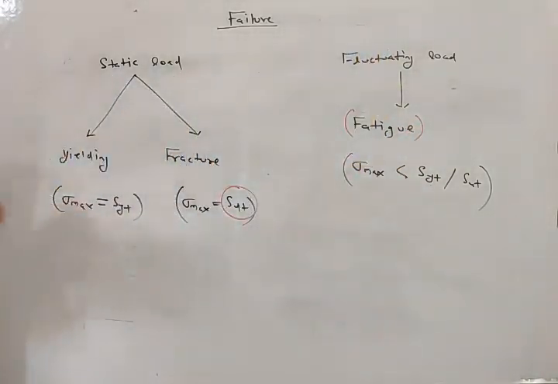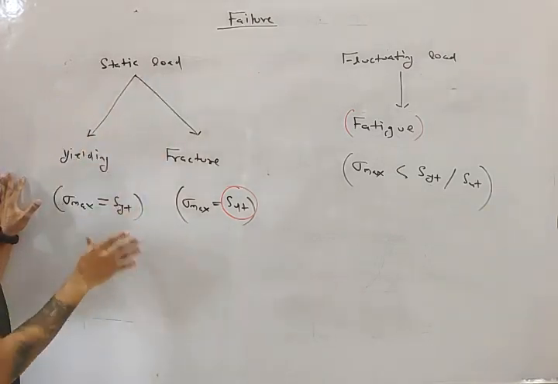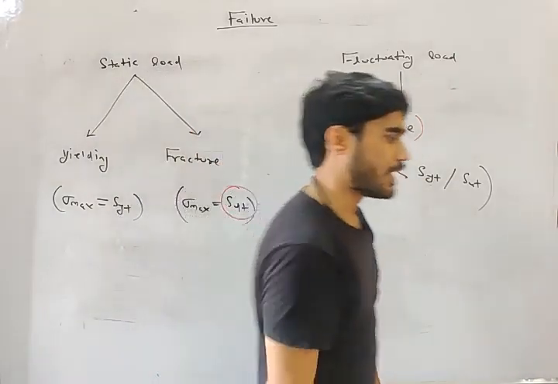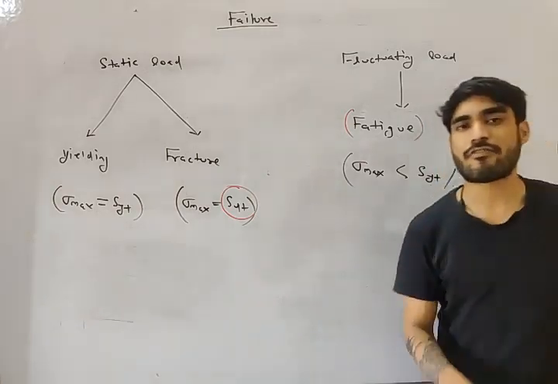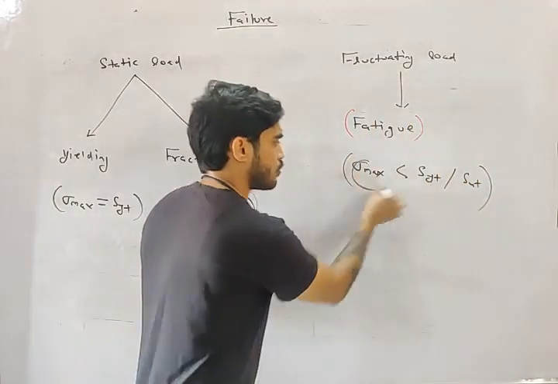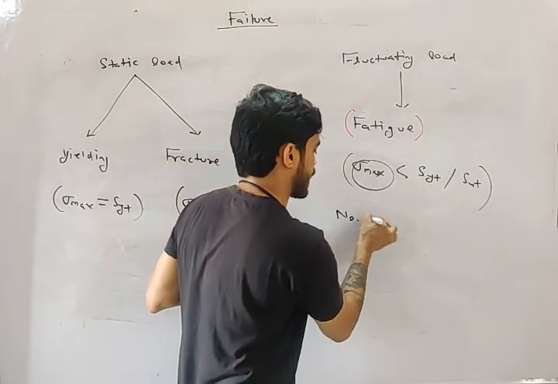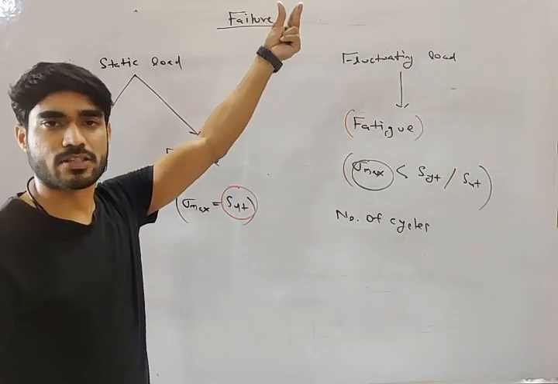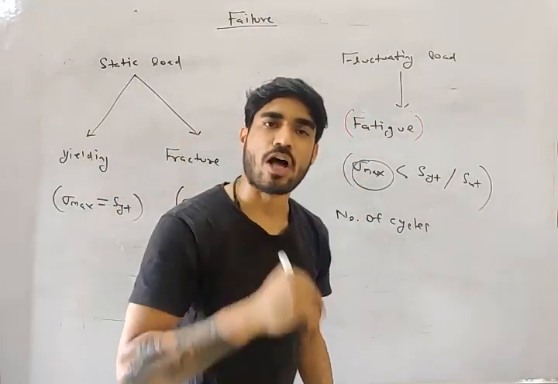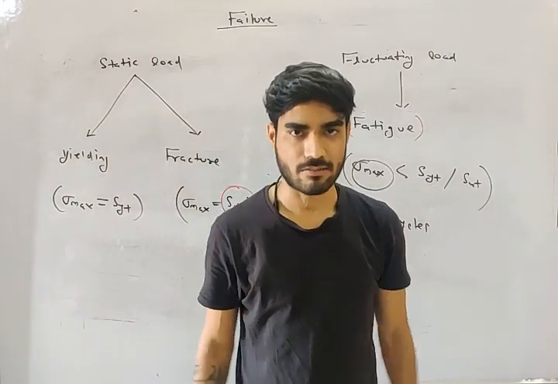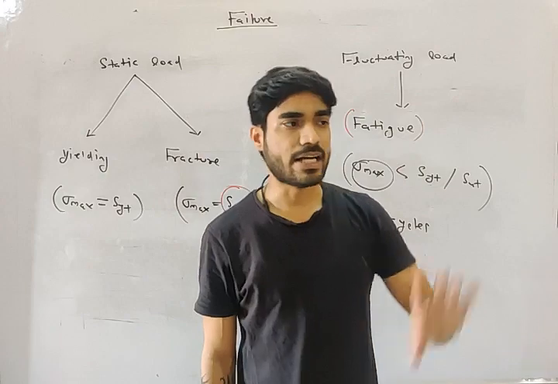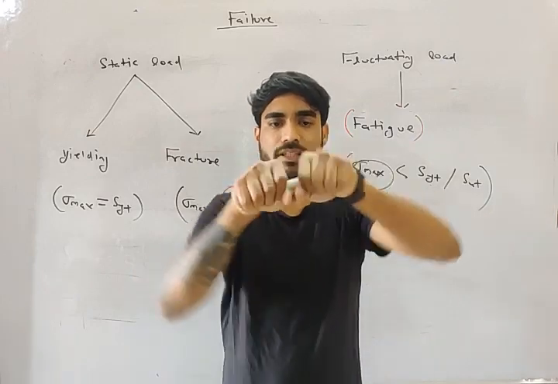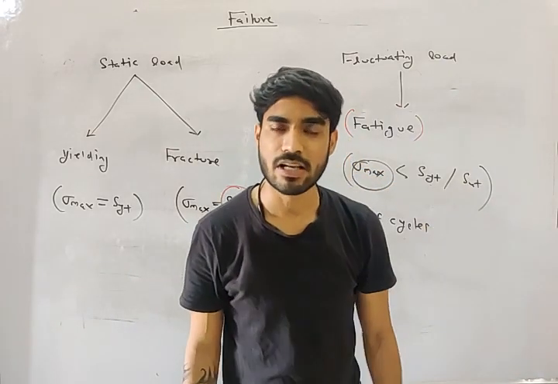Do you understand what is fatigue failure, my friend? Under static load, there are two failures, yielding and fracture. But under fluctuating load, the failure is known as fatigue failure. In fatigue failure, two things are important: how much stress you are applying and how many number of cycles. If you are applying a large amount of stress, it will break at a small number of cycles. Let's say I am applying 300 megapascal, then it will fail at, let's say, 10,000 cycles.